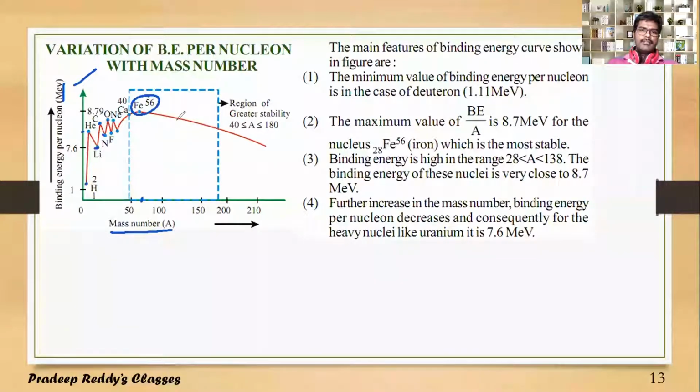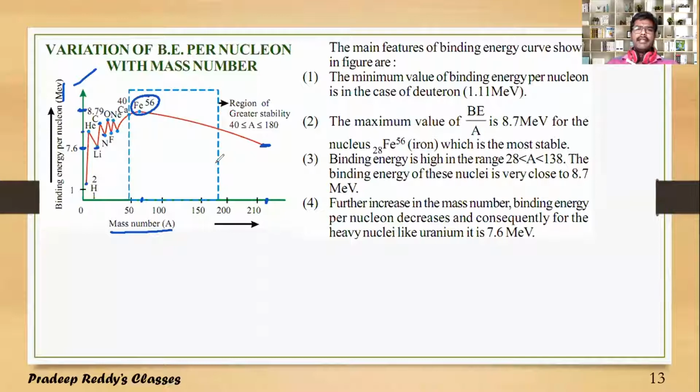It is slowly decreasing, and finally the binding energy per nucleon value is always in between 7.6 and 8.79. You can clearly see it here: for mass number greater than 210, it lies between 7.6 and 8.79. 8.79 is the maximum binding energy per nucleon, and the minimum binding energy per nucleon is for hydrogen. The average binding energy per nucleon for all the elements lies between 7.6 and 8.79.